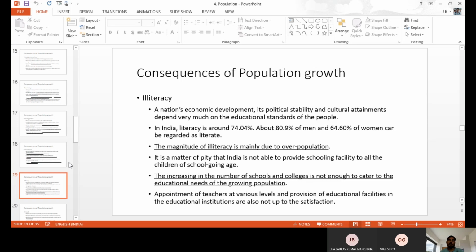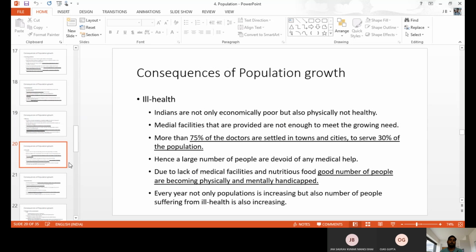Even sometimes the appointment of teachers is not enough. We are getting only a small number of teacher appointments. So students are more and teachers are less. They're not able to provide proper education. They're not able to teach things properly. This is also a reason for illiteracy. Illiteracy also develops because of overpopulation.